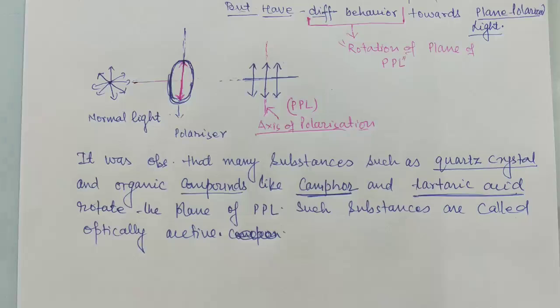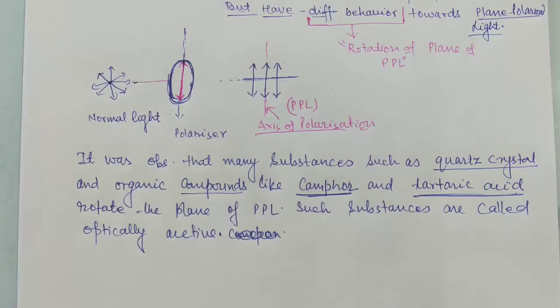So we can say that optical activity is one of the properties of matter, a property related to the constitution, because not every molecule or every substance is optically active.